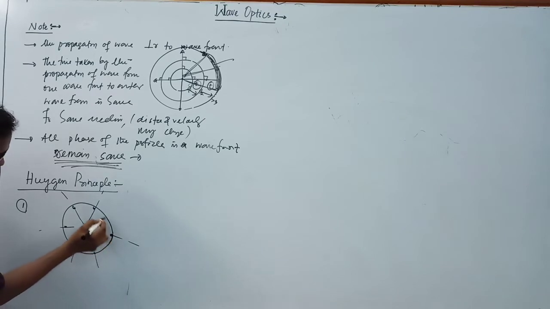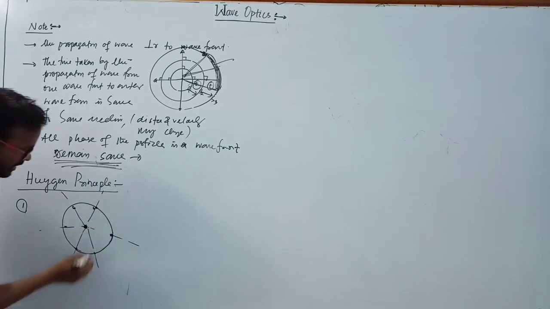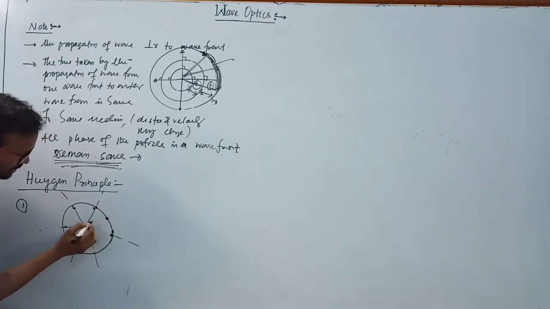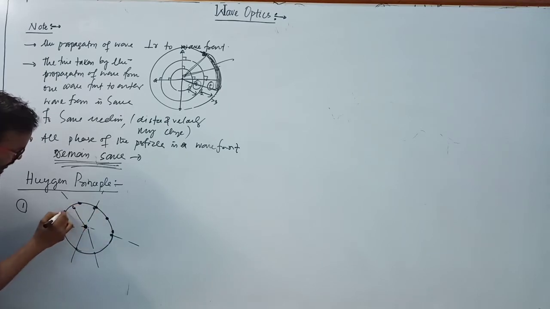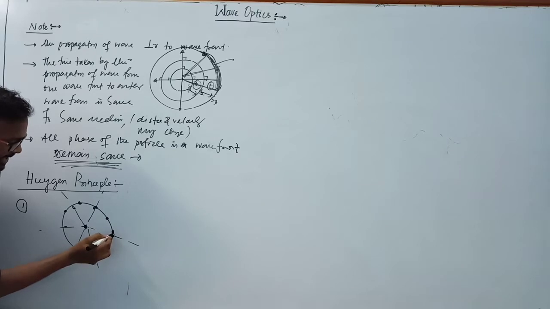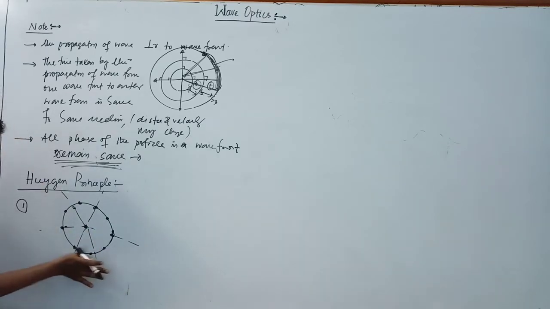And here all the particles in the wavefront. This is one wavefront, and here there is another point, this point, and this point. These are particles which are vibrating with the same phase, and the phase difference between the particles is always 0. Clear? This is the first principle.